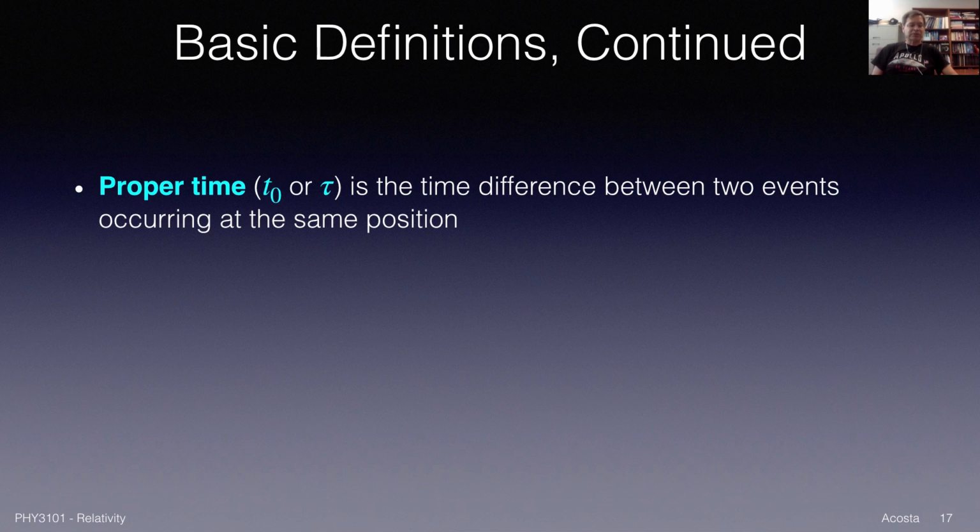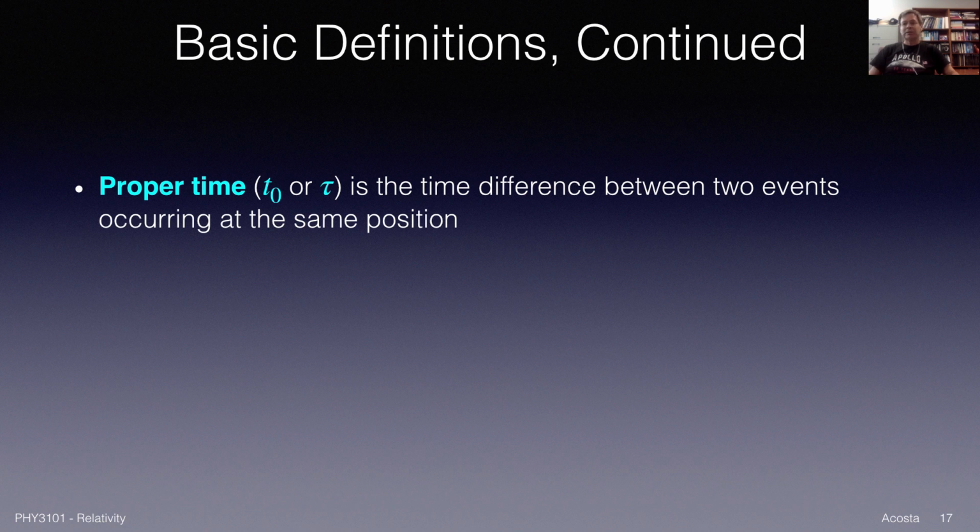Continuing, let me introduce the concept of proper time, which is denoted T0, sometimes T naught, or with the Greek letter tau, which is like a cursive T. So we'll denote proper time, and that is the time difference between two events occurring at the same position. So say from the creation of a subatomic particle to its decay, it takes a certain length of time. We'll call that T naught. That is the proper time between two events happening at the same position. So if the particle is created at one point and decayed at the exact same point, the time interval between those events is the proper time.